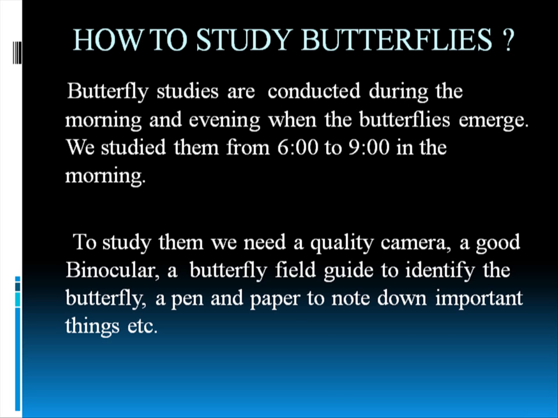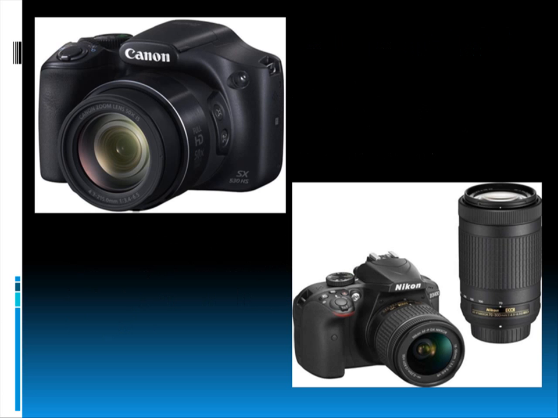You have to get a pen and a paper to write down the important things. So I have shown you the pictures. These are the two cameras that I have used: a Nikon camera and a Canon camera. This is a high-lens camera, and this is a zoom camera. I have used these two cameras for recording butterflies, for taking the pictures.